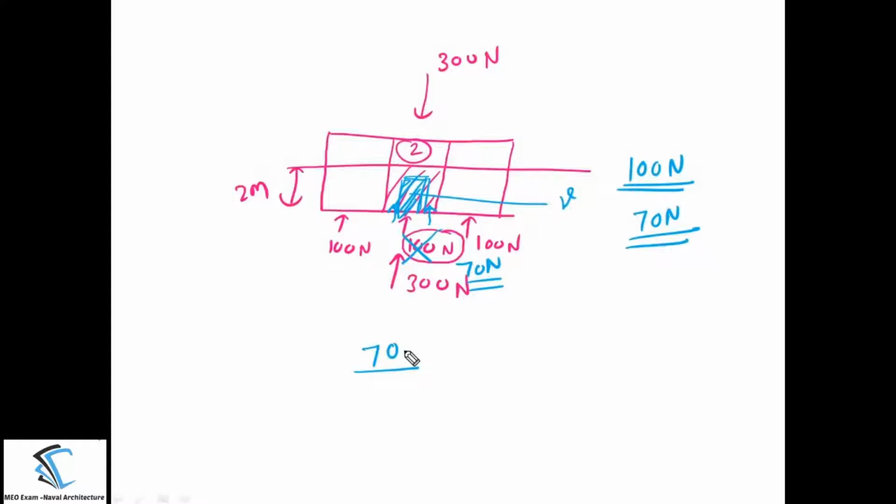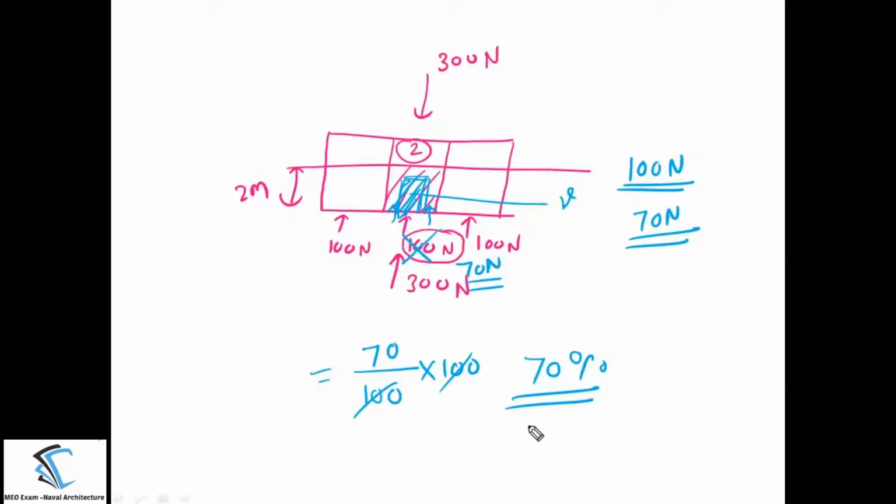When the compartment is completely empty, how much water enters? That is 100. So you compare how much water enters when the engine is inside the compartment, divided by the total amount of water that enters when nothing is there, that is 100 Newton, multiplied by 100. Like this you can calculate the permeability. In this case the permeability is 70%.